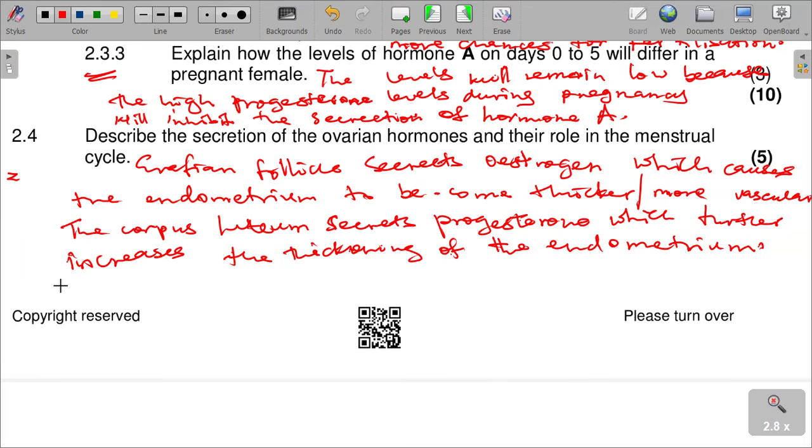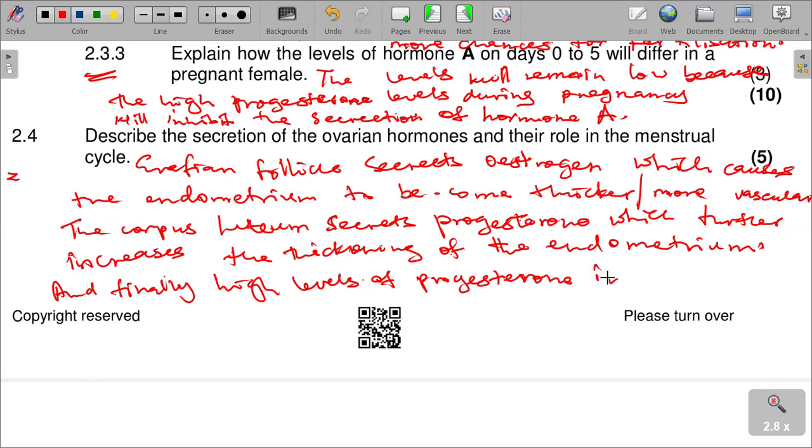And then obviously, and finally, high levels of progesterone inhibit the secretion of follicle stimulating hormone.